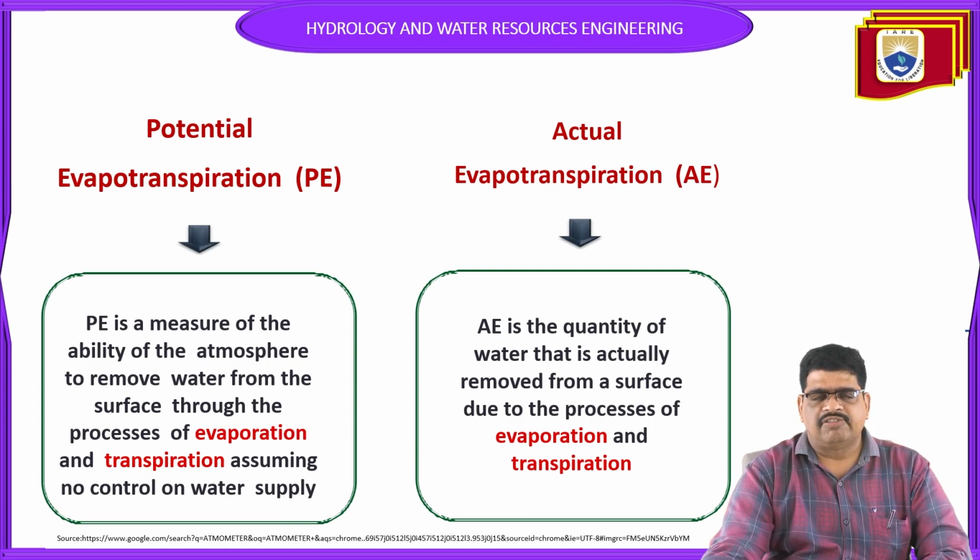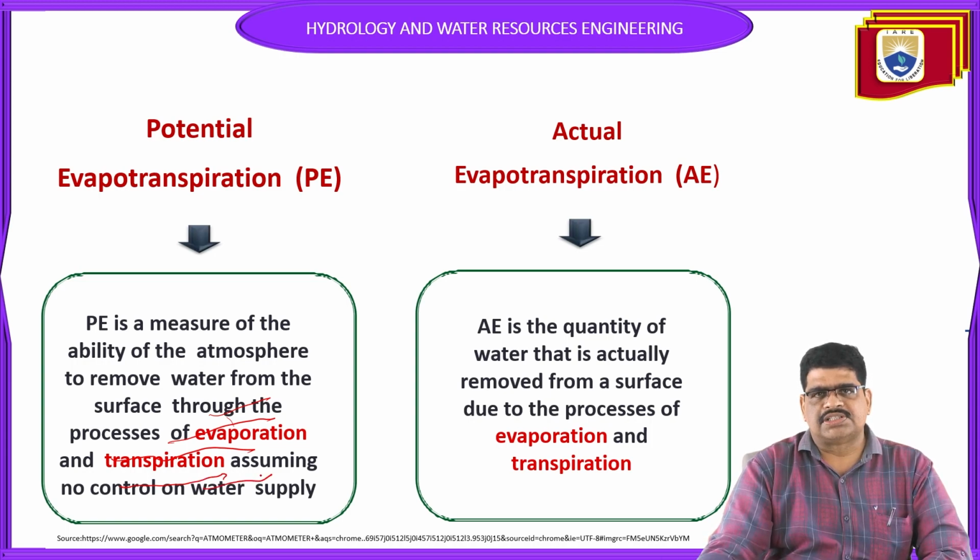Potential evaporation is the measure of the ability of the atmosphere to remove water from the surface through the process of evaporation and transpiration, assuming no control on water supply.